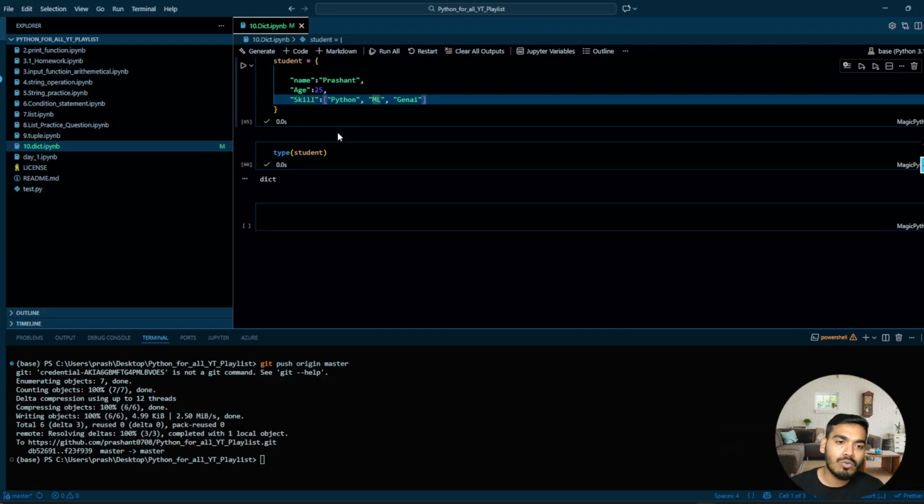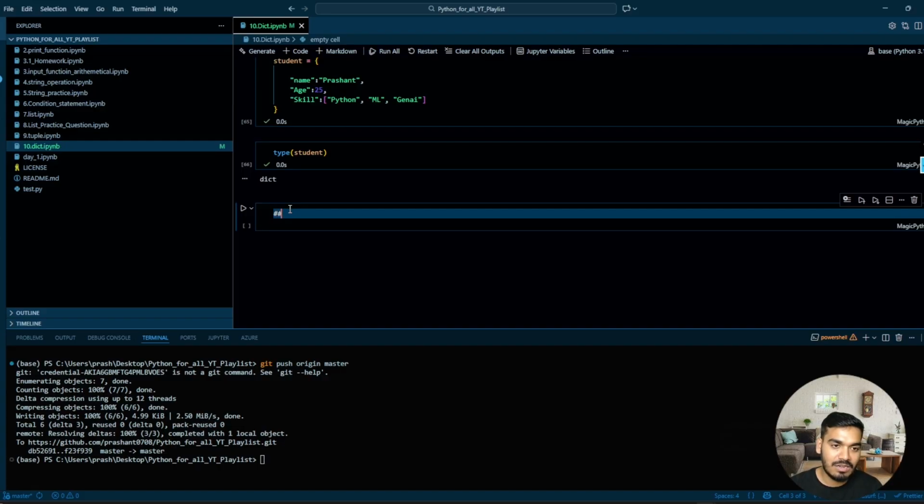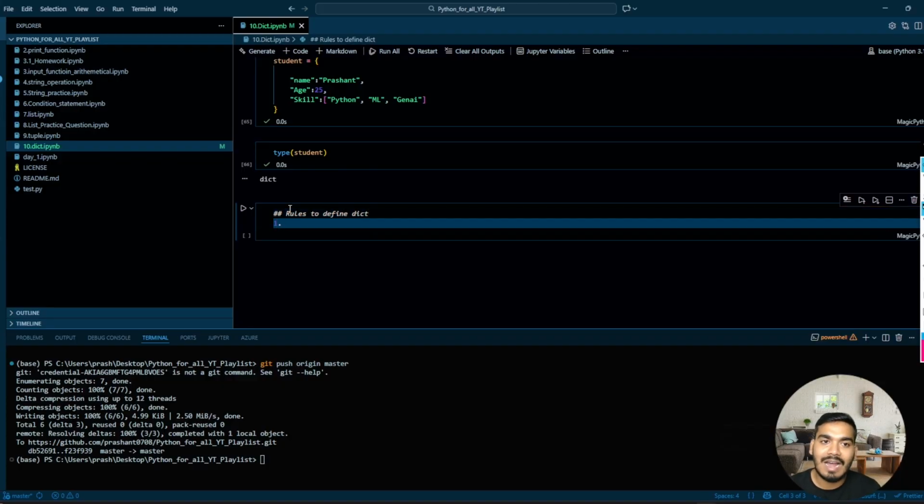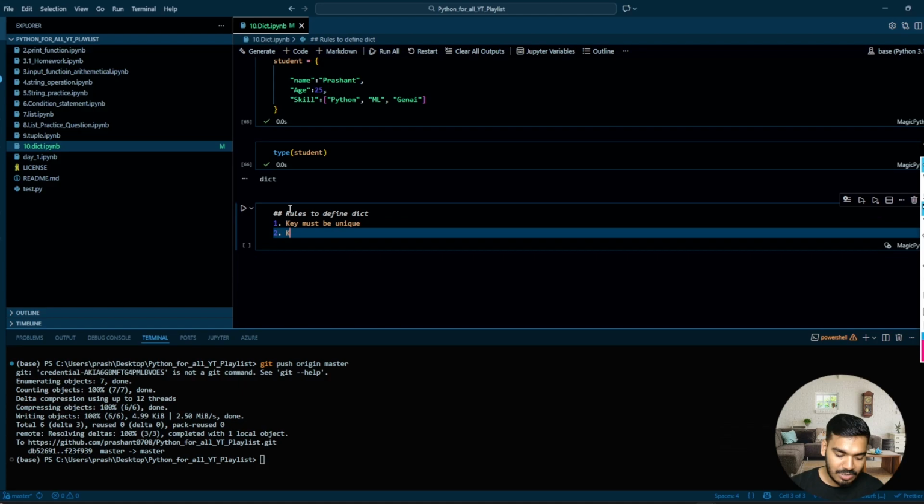So now what are the rules to define any dictionary? Very first rule is that your key must be unique. Second, your key can be str, means a string, it can be int, it can be float, and it can be tuple as well.